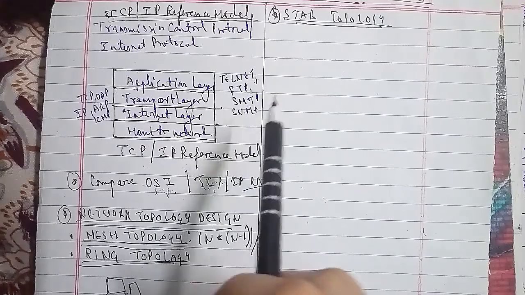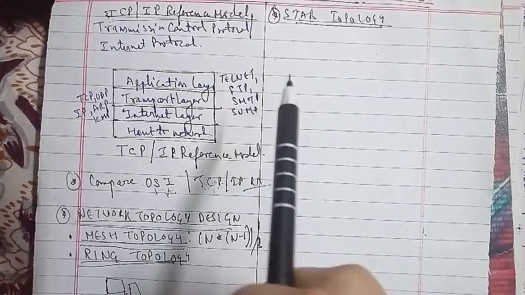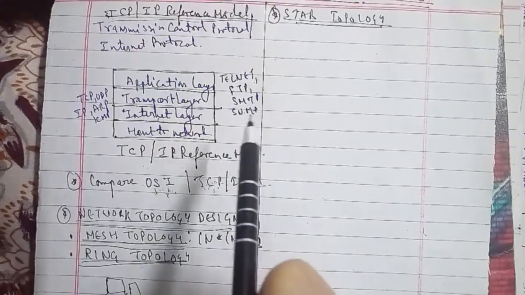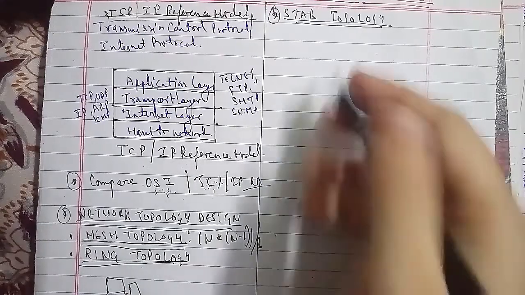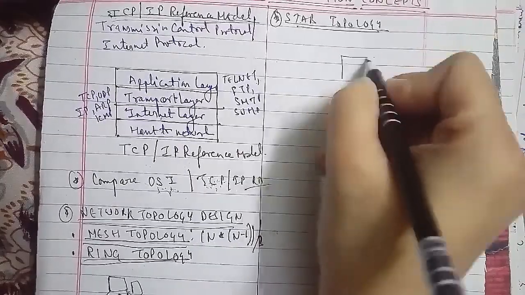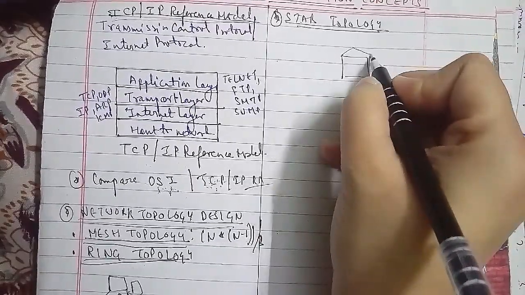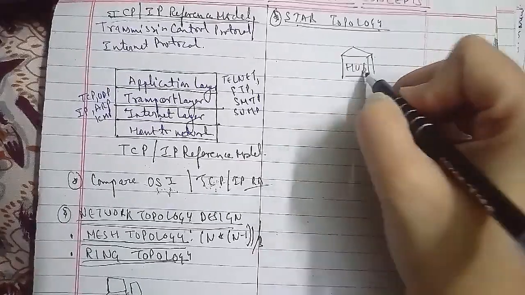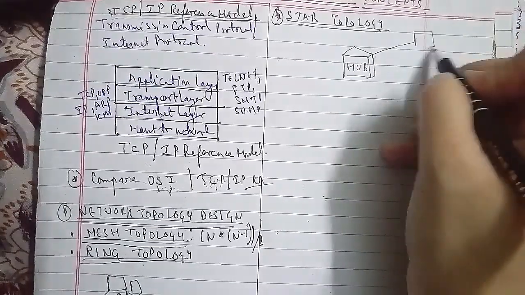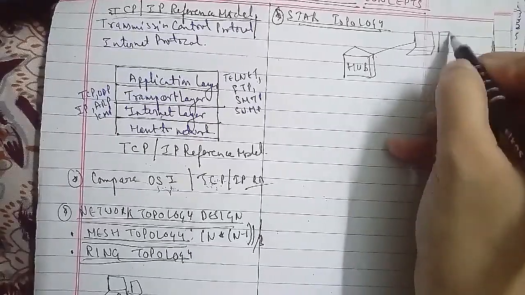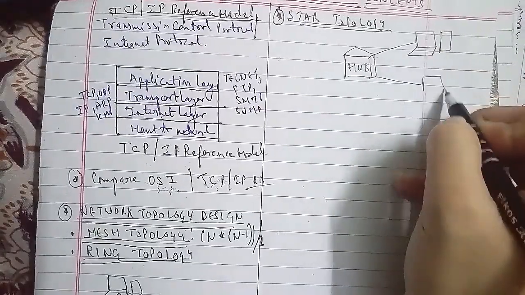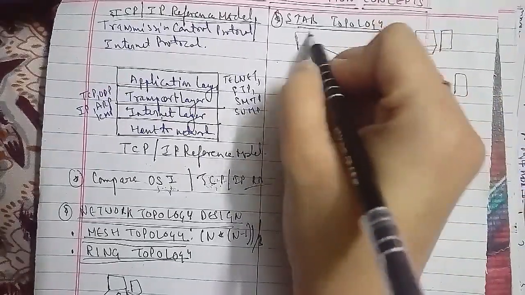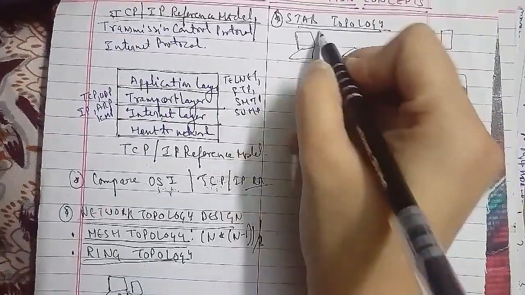Now we'll discuss moreover regarding this: define the topologies and explain the advantages and disadvantages of bus, star and ring topologies. That has also been asked, as I told you, in the case of 5 marks. So you have to discuss the bus, ring and star topologies, and the advantages as well as disadvantages.